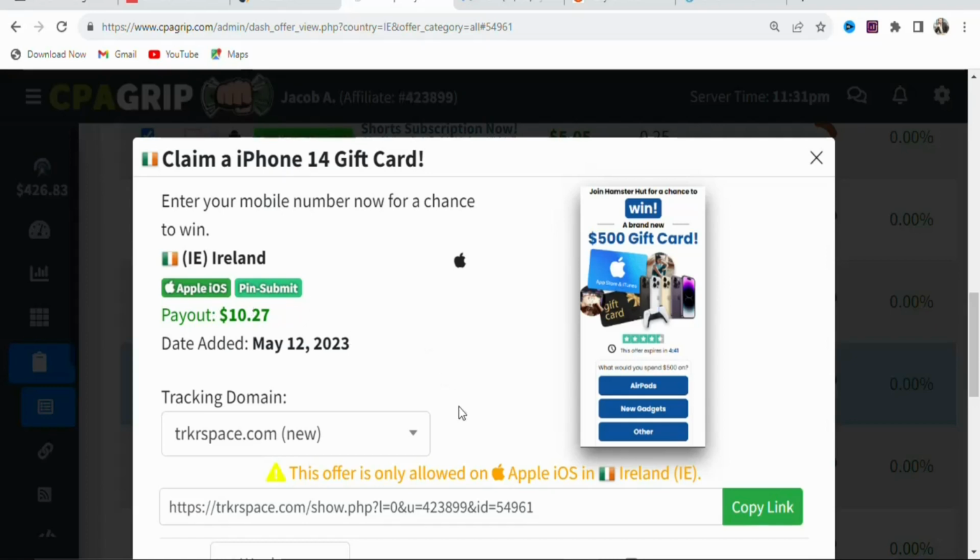So now what we have to do is find a traffic source so that we can get people in Ireland to click on our affiliate link and then enter their mobile numbers so that they can stand the chance of winning iPhone 14 gift cards, and we are going to be paid $10.27.